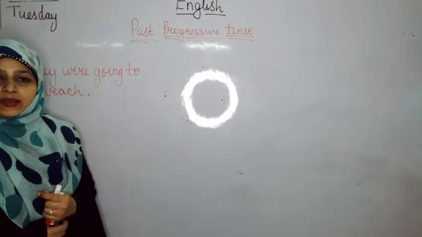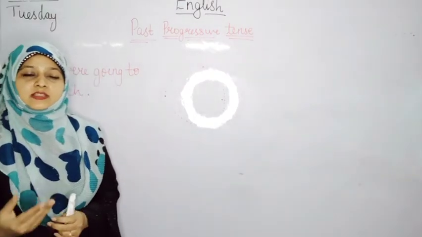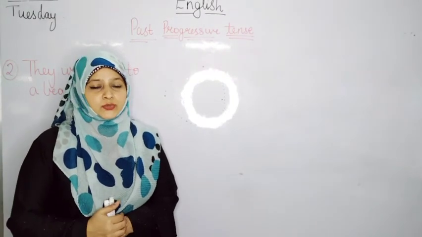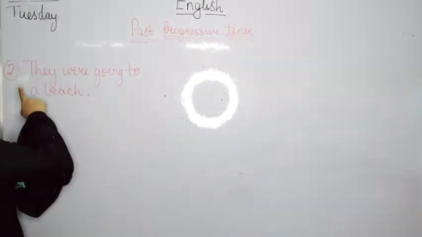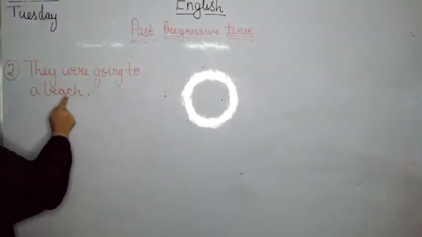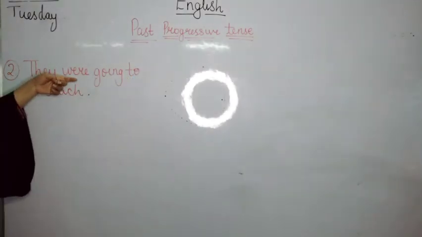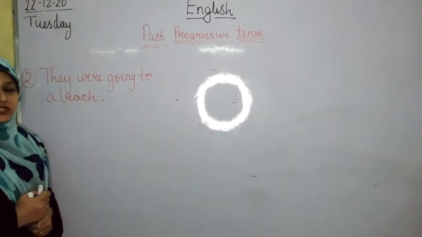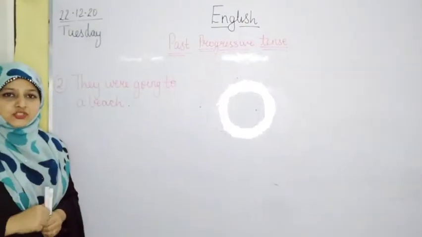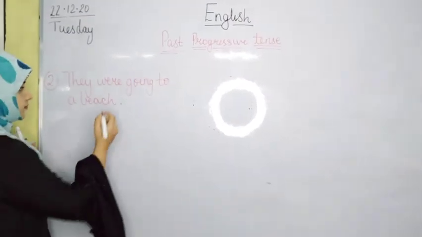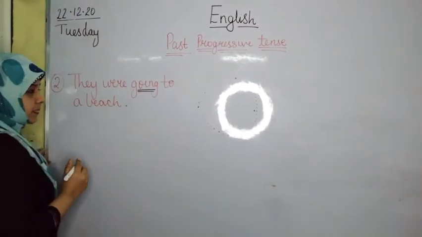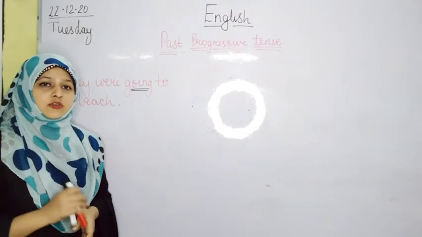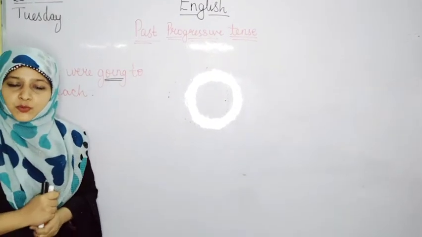Now let's take one example and see if the sentence is in past tense or past progressive tense and how we are going to identify it. Yes, the sentence says, they were going to a beach. From this, first we will identify the verb. Verb means action word. Which is the action verb? Yes, it is going. Now we have to find out if the sentence is in simple past tense or past progressive tense.